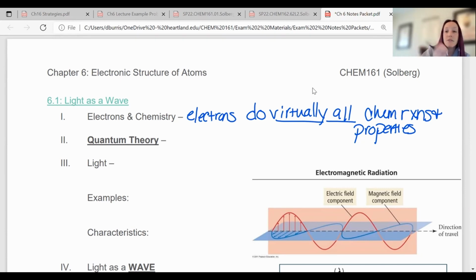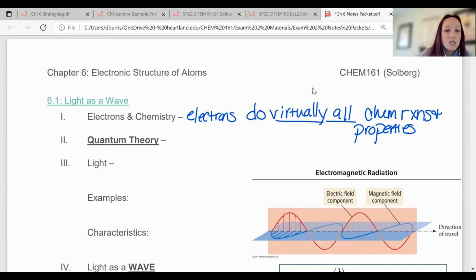So the actual study of electrons and things that are super, super tiny is based on quantum theory. So quantum theory, or the study of quantum mechanics and all of that, is really the study of how energy and matter interact on the smallest atomic level. And so this is like the physical chemistry branch of chemistry. So if you've ever heard anybody warn you about PChem being difficult, it's quantum mechanics is what you're doing, and thermodynamics and everything on the very, very small level.